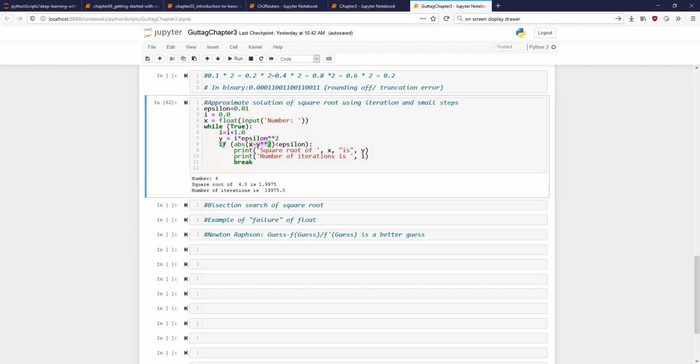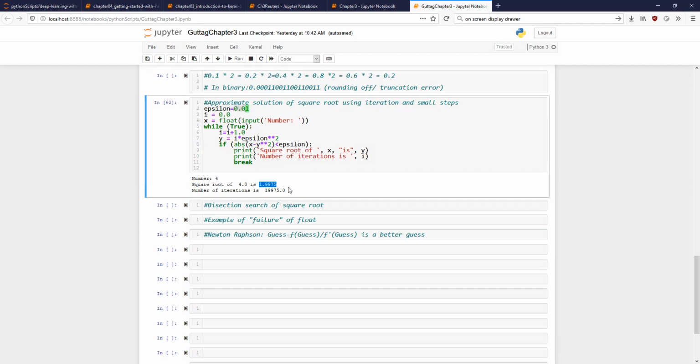1.9975. Is that within the range of epsilon or not? What was the range of epsilon that we gave? 0.01. Is it within 0.01 of the final solution or not? Is the answer given by the program within 0.01 of the final solution? What is the final solution for the square root of 4? 2, actually. And is the answer given here within 0.01 of 2 or not? Yes, sir, it is.